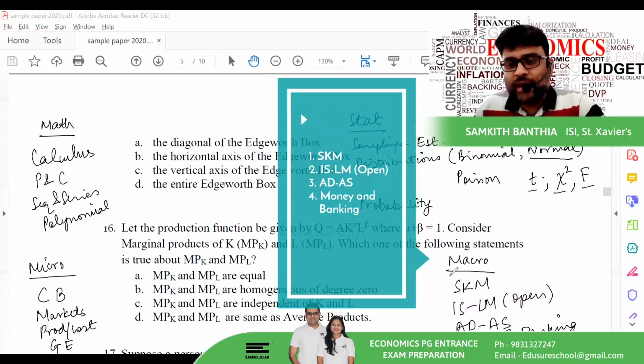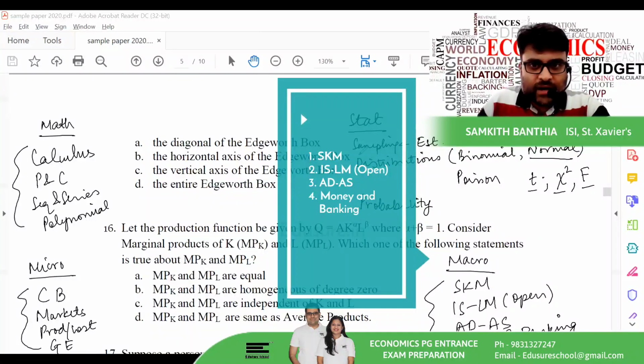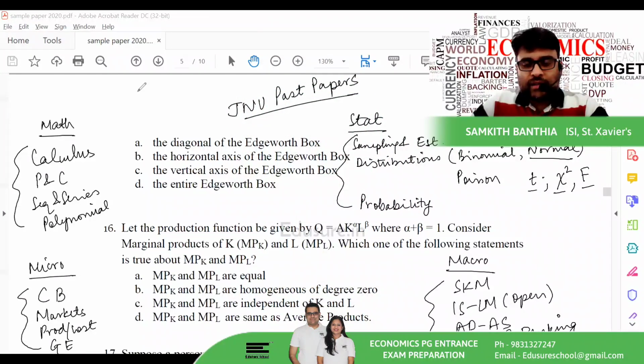Again, you will be able to practice ample questions from macroeconomics, microeconomics, the math part and the stats part. If you take a look at the JNU past papers, you'll get ample practice from there. If you don't know how to get hold of the JNU past papers, let me show you.